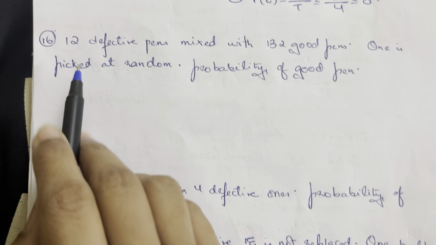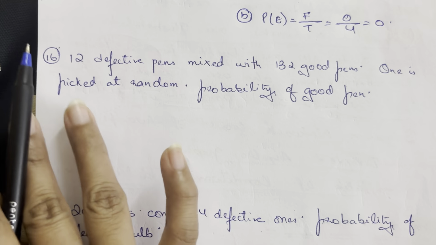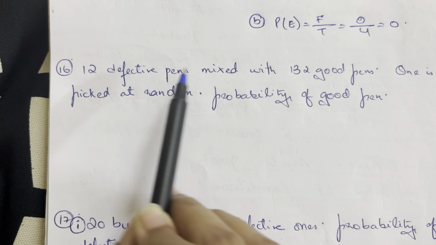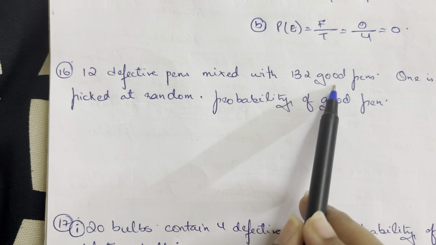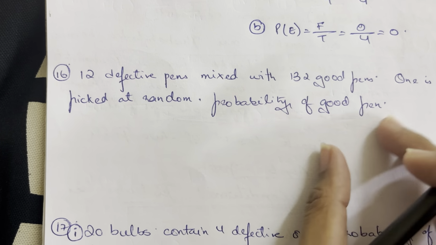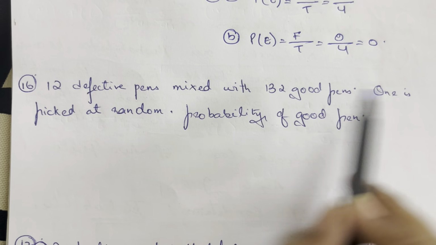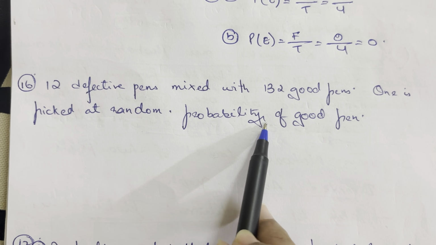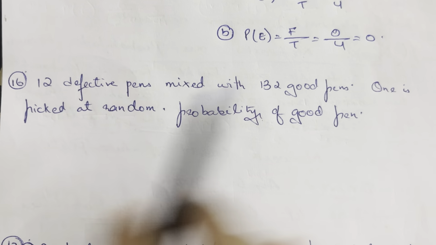Further ahead, we have questions like 12. There is a bag in which 12 defective pens have got mixed up with 132 good pens. Okay, so they were good pens and there were 12 defective pens, but somehow they got mixed up. One is picked at random, and find the probability that the picked out pen is a good pen.